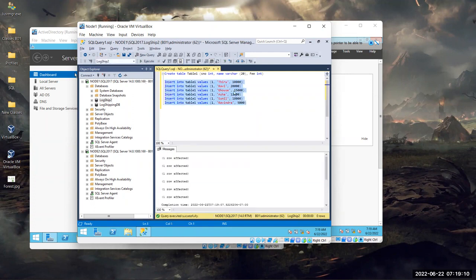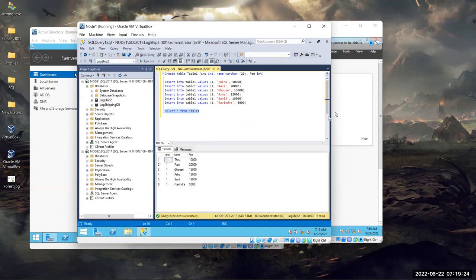Let's see. Okay, great. Let me just check it once, starting from table 1. Yes, so I have the records in the table. I have created a database, created a table inside that database, and inserted the data in the table. Now we are good here, right?